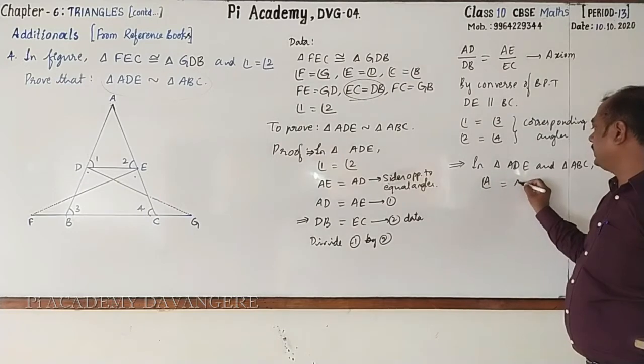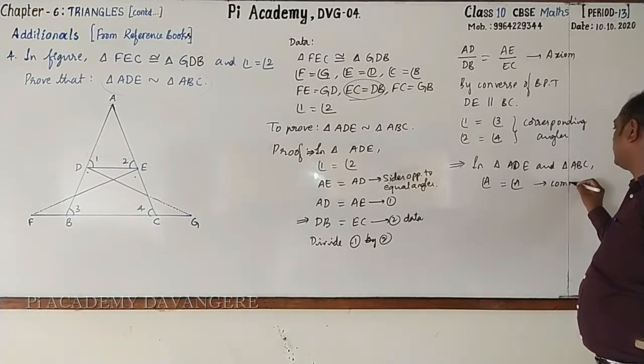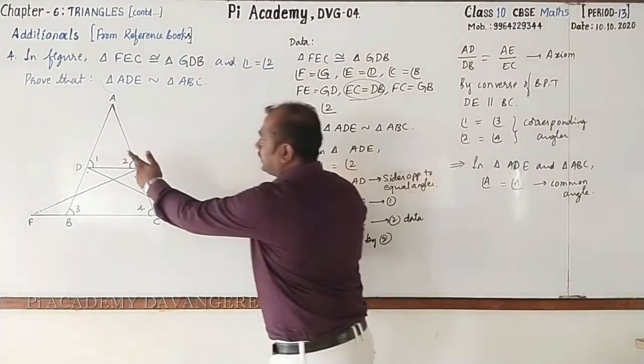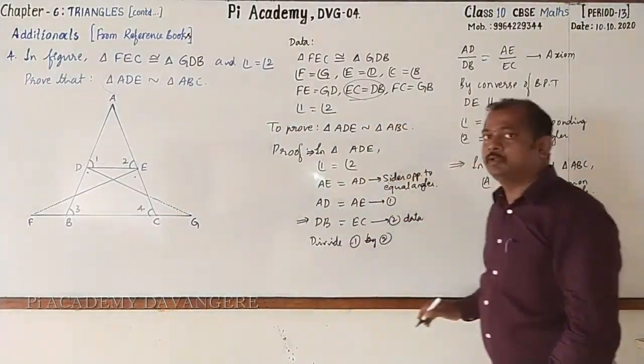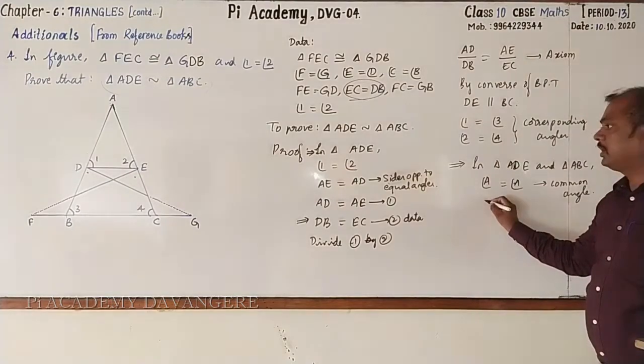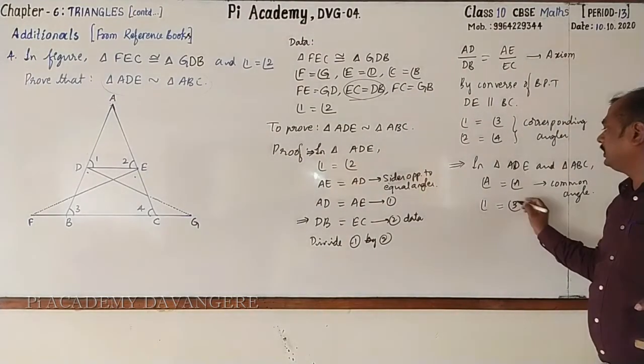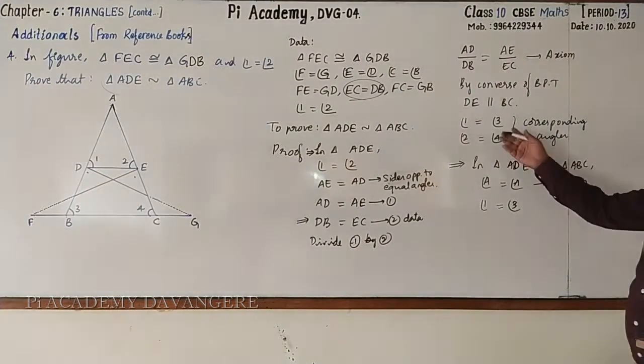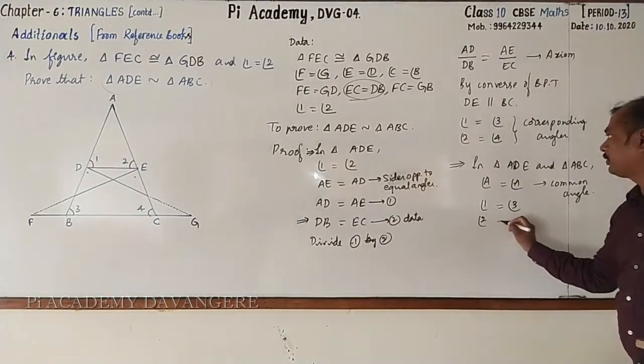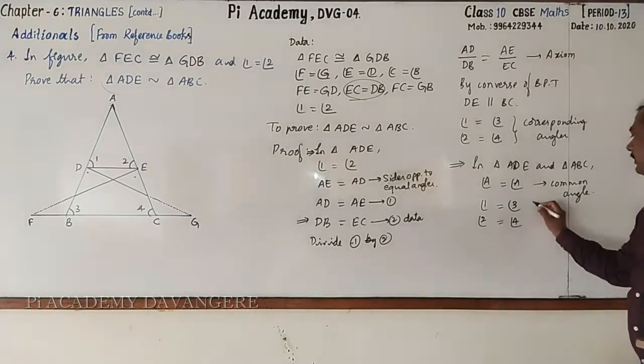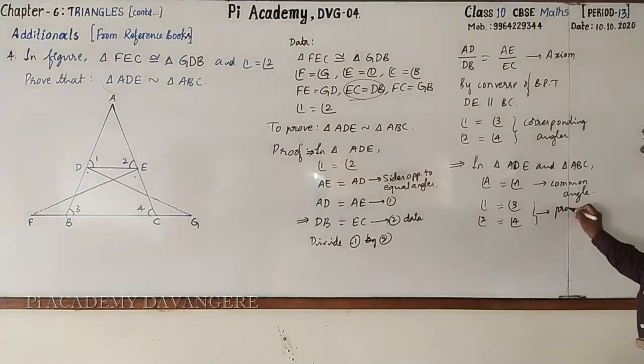A equal to A. Common angle. Next, angle 1 equal to angle 3. Proved statement. Only these two pair of angles are enough. If you want, write even 2 equal to 4 as well. Proved statement.